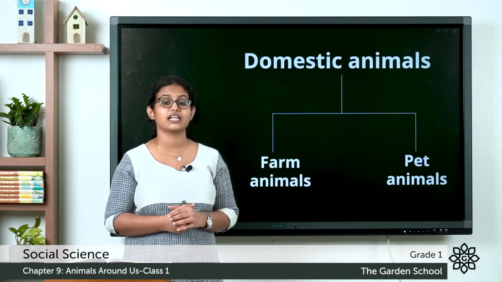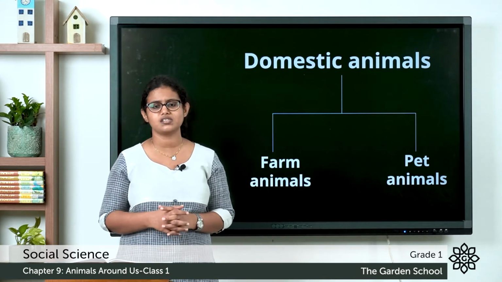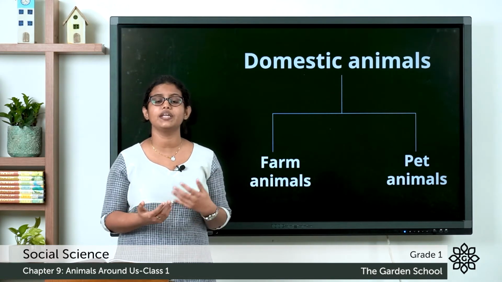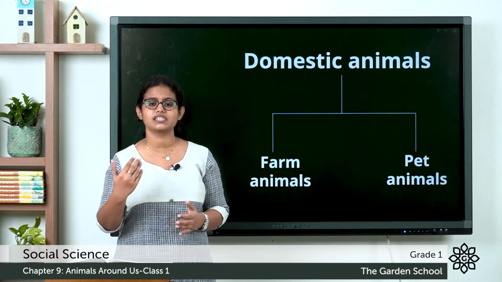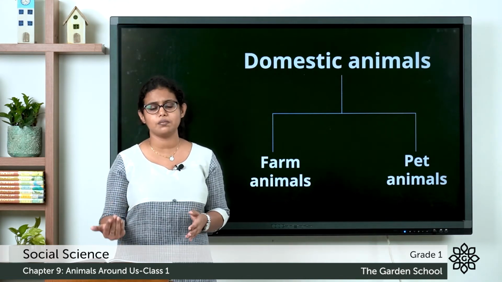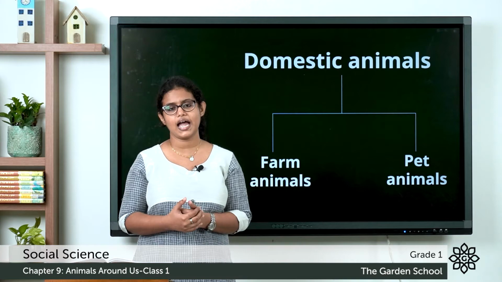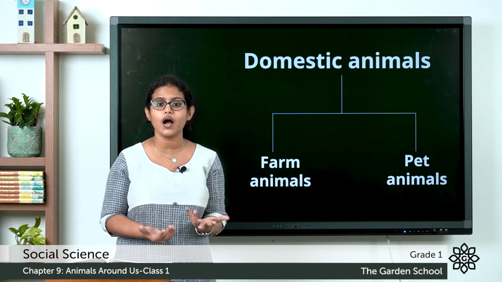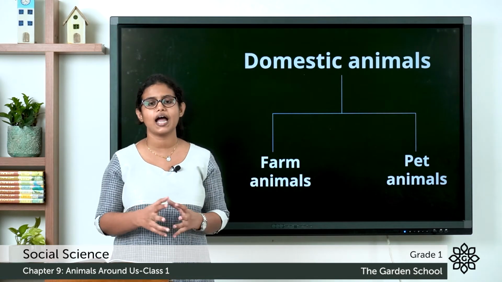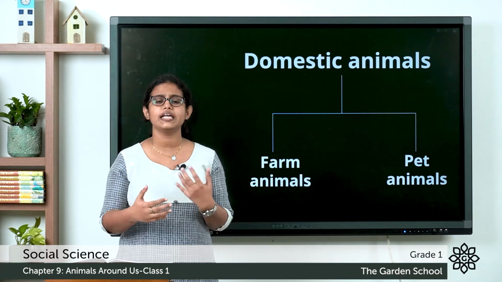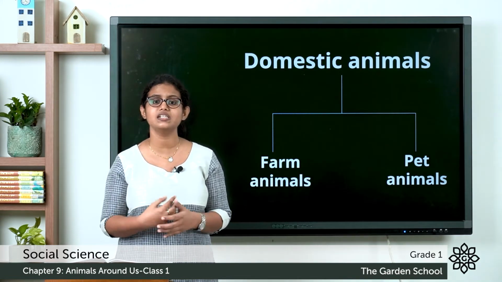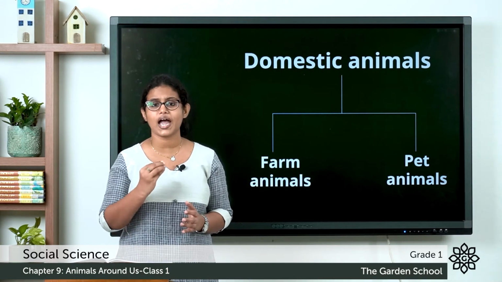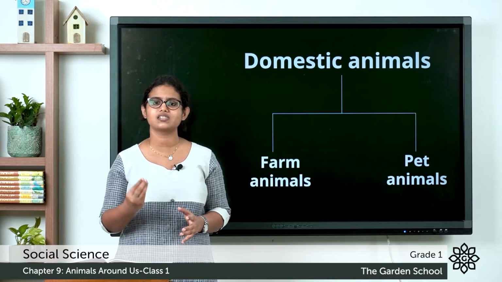Coming to the next one, that is about domestic animals. So what are domestic animals? There are some animals that we keep in our home, and there are animals that live on a farm. Such animals, we call them domestic animals. These animals can be easily tamed, and they depend on human beings for their food and shelter. So such animals, we call them domestic animals.